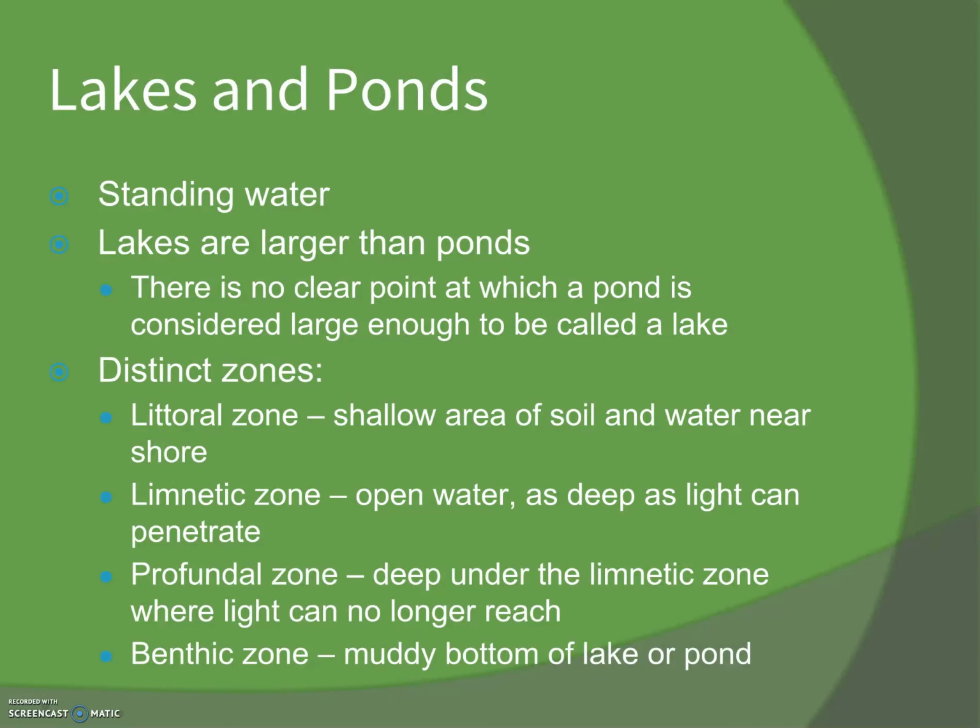Lakes and ponds. Lakes are larger than ponds. There's no clear point. There's no, like, this is a lake, and if you get this big, now you are a pond, or this small is a pond, and this large is a lake. They can be used sort of interchangeably, although we refer to lakes as larger bodies of water. And it has 4 distinct zones: the littoral zone, the limnetic zone, the profundal zone, and the benthic zone.